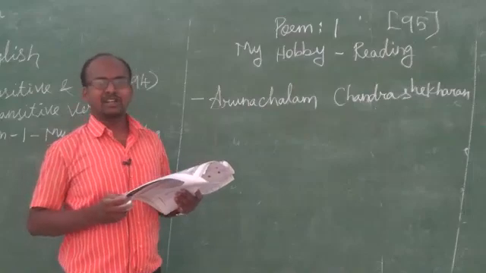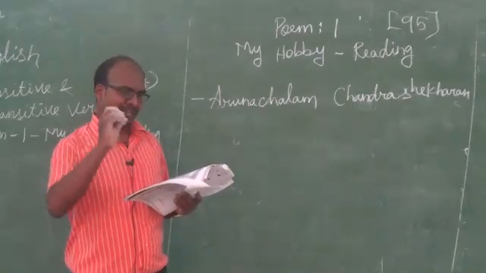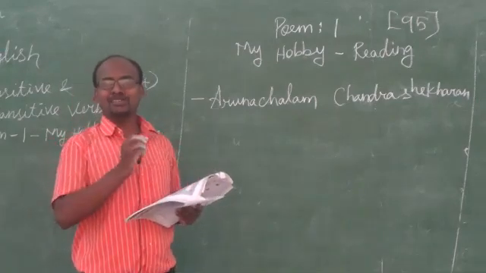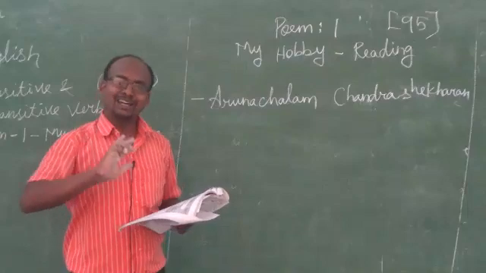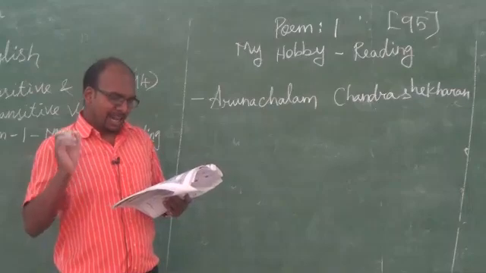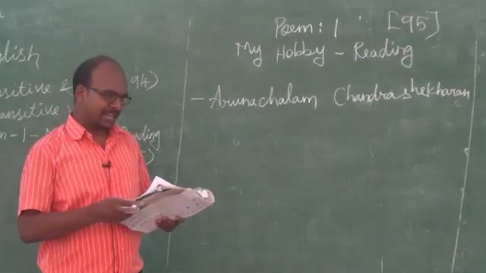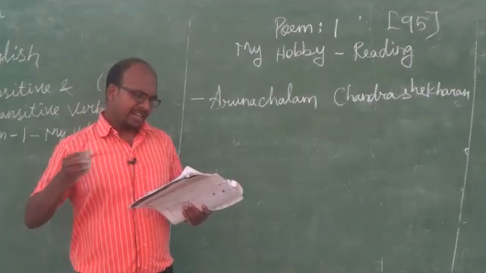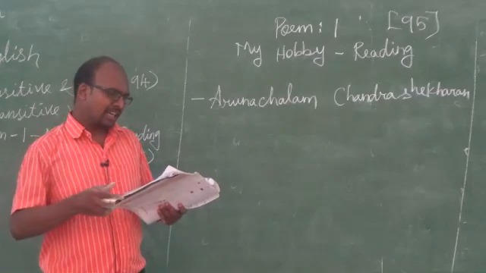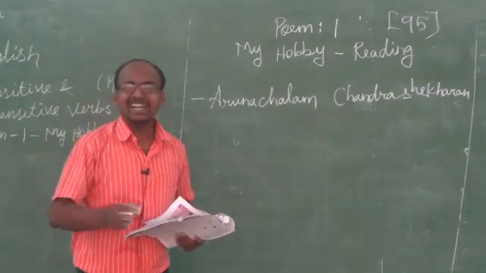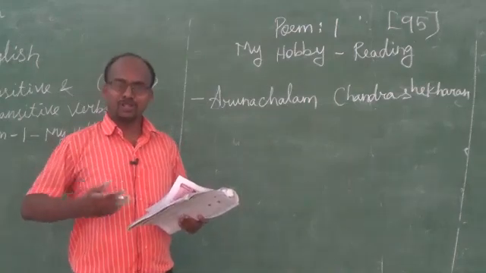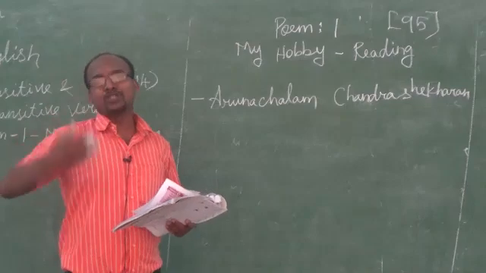Arunachalam Chandrasekharan. Dear children, in the first 5 lines, what does the poem say? My hobby is reading. In the first line itself, the poet declares his hobby is reading books. It helps me in thought breeding. So what does he say? Reading is his hobby. He says his reading hobby helps him to grow and cultivate many good thoughts. To grow means to improve.